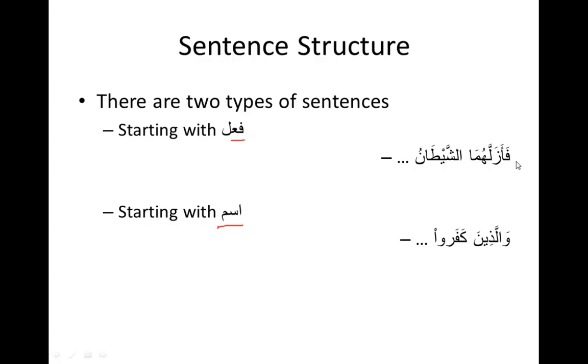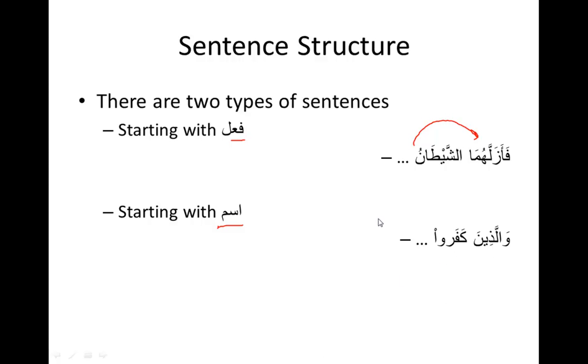Today we had this, فَأَزَلَّهُمَا الشَّيْطَانِ. And you have to be careful because in Arabic, in fi'liya sentences, sometimes the subject comes after the verb. So shaitan made them slip, not they made shaitan slip or anything like that.